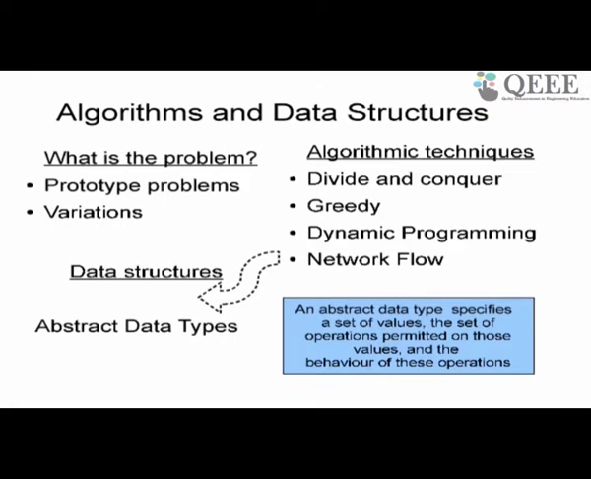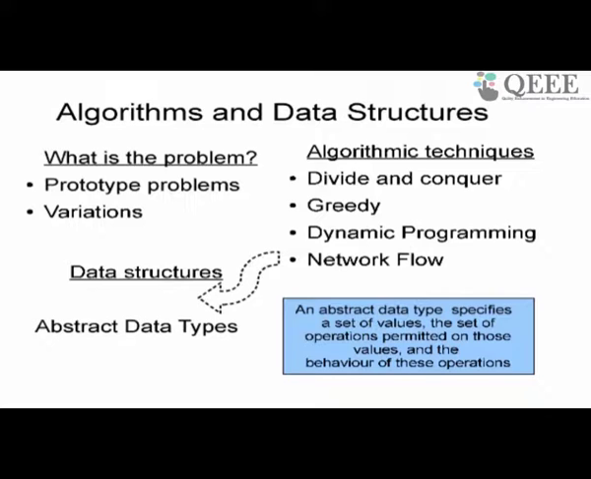An abstract data type basically is a set of values, for example, a set of nodes in a graph or a set of integers or whatever, and the set of operations that are permitted on these values. What operations are allowed? For example, for a list of numbers, I might want to find the minimum, the maximum, or the average of this list. So these could be the operations. My basic values are numbers, and the operations I want to do are find the min, find the max, and find the average.